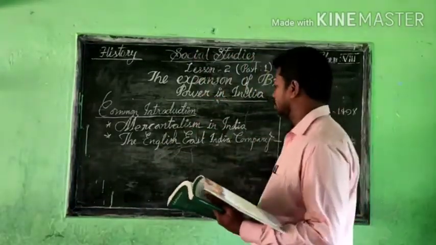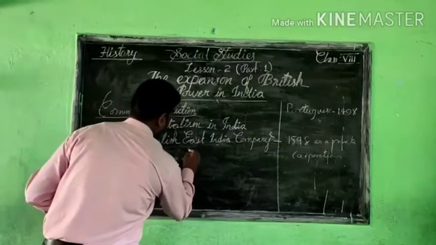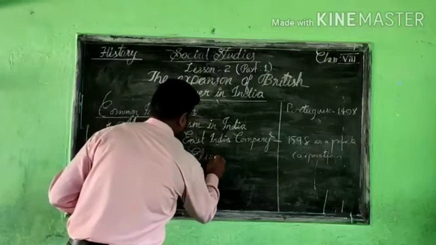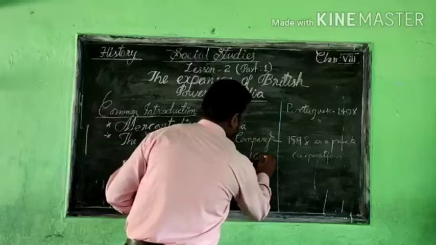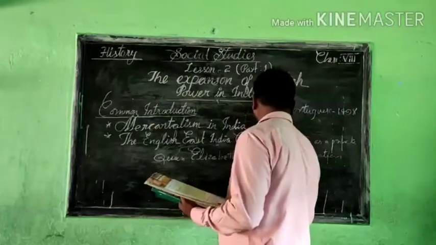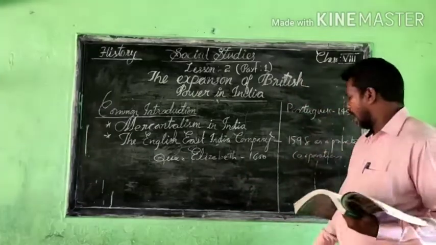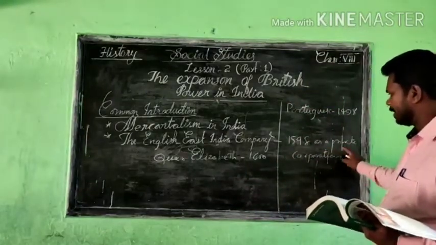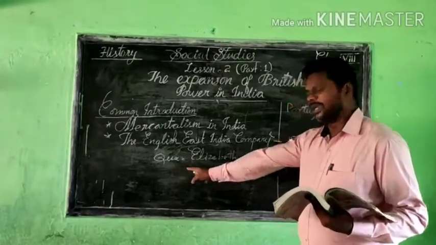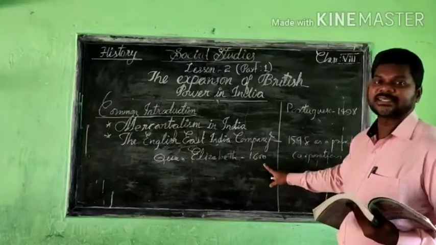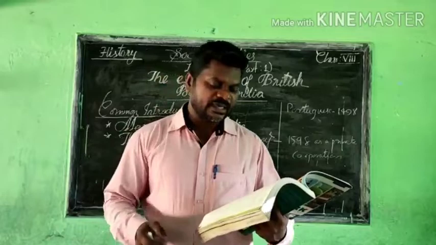Mainly we have to understand that Queen Elizabeth, because they started as a trading company, a private corporation, maybe in 1598, and at this time, you know that the Queen Elizabeth, in 1600, gave the permission to trade with the Eastern countries.